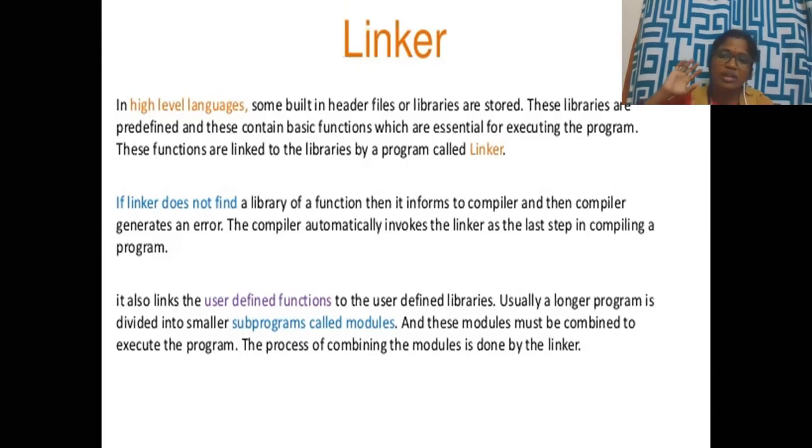This is the example I have taken for a library. Each task is divided into separate modules, and they are all compiled and linked together to perform the operation. So this linking of different modules into one place is done by the linker.